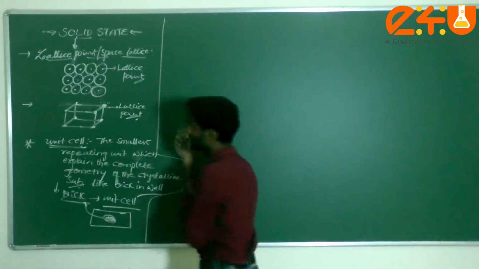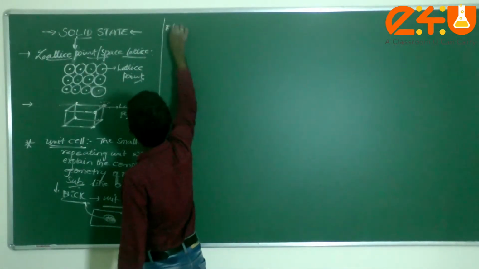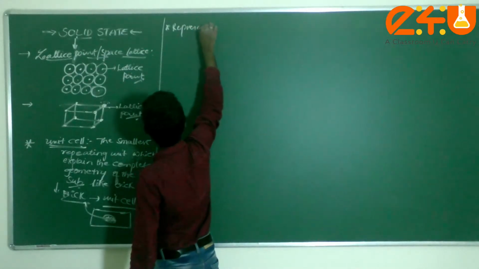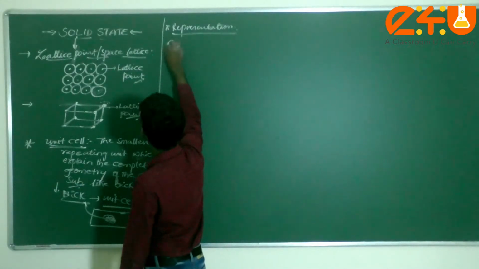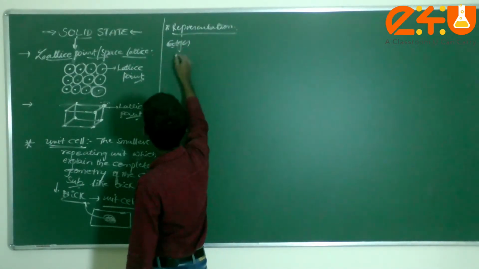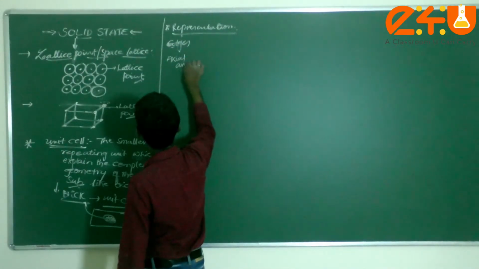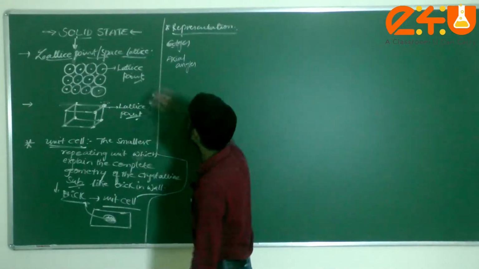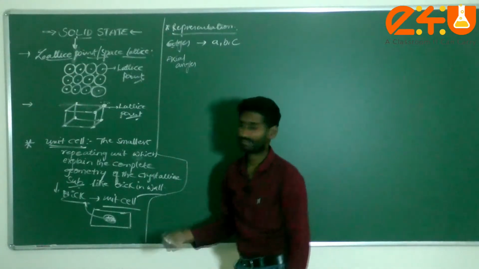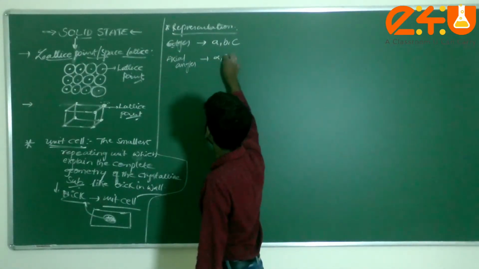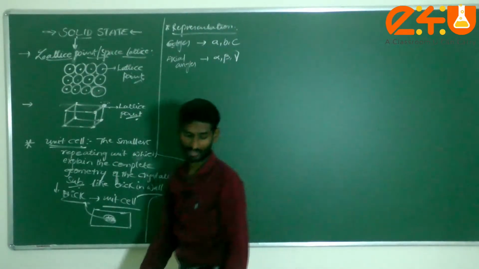Generally, for the representation of unit cells, dear students, we have edges and next, axial angles. Edges we represent with A, B, C, and angles we represent with alpha, beta, and gamma. Am I correct or not?